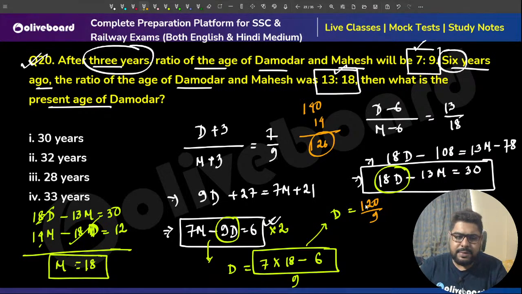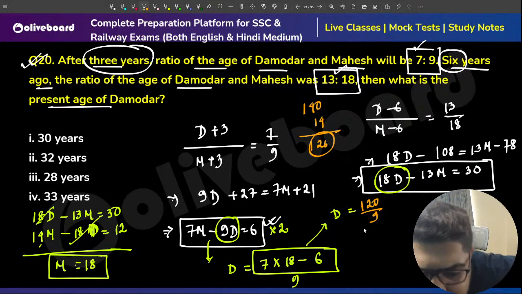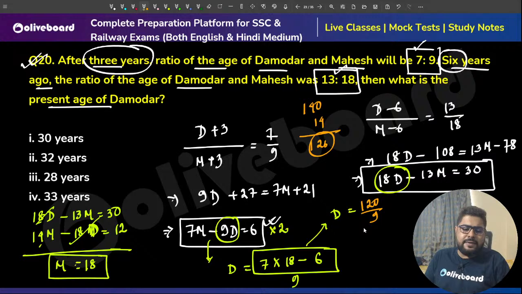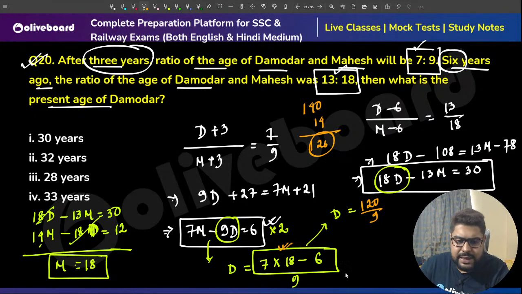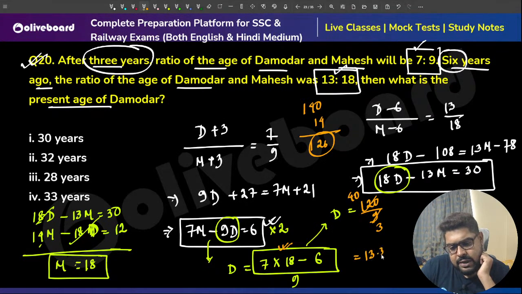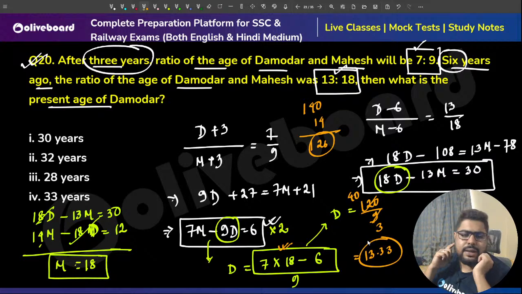But this is not divisible by 9, is it? From here only I could have seen this. Have I made any error, everyone? No, I don't think so, but I guess there is something wrong with this. So this is 40 by 3, right? That means 13.33 years. But that cannot happen, no?